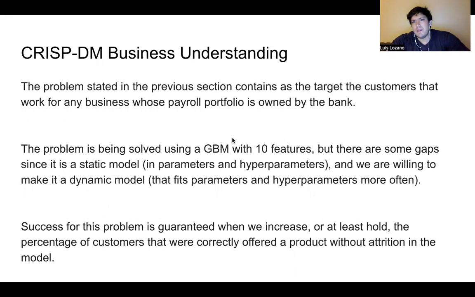As I already said, the target is the customers that work for any business whose payroll portfolio is owned by the bank. It is already solved in production using a GBM with 10 features. There are some gaps since it is a static model, and we're willing to make it a dynamic model, which means that we're going to be fitting on new data and the parameters and hyperparameters. Success for this problem is guaranteed when we increase, or at least hold, the percentage of customers to whom we correctly offer a product without attrition in the model.